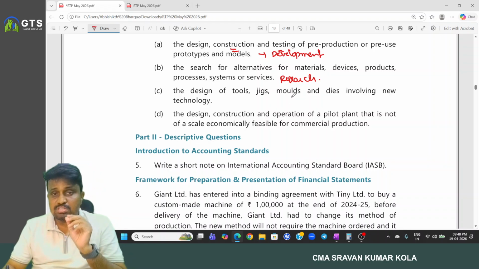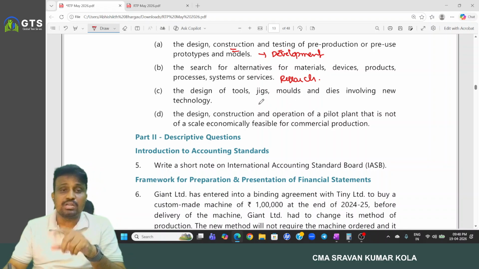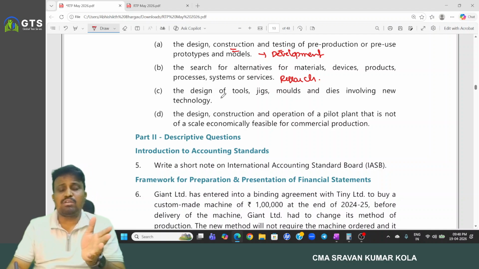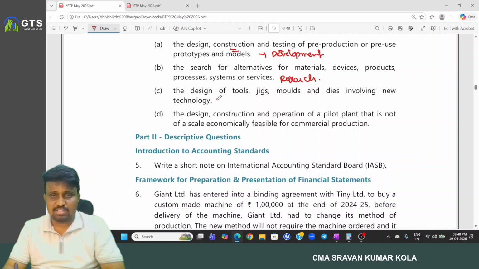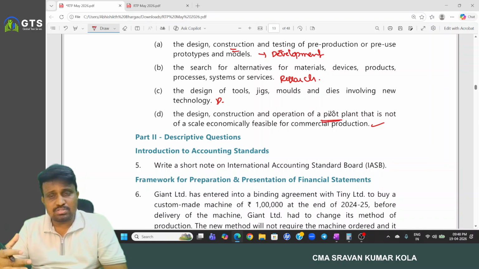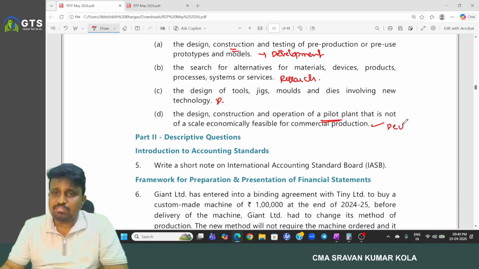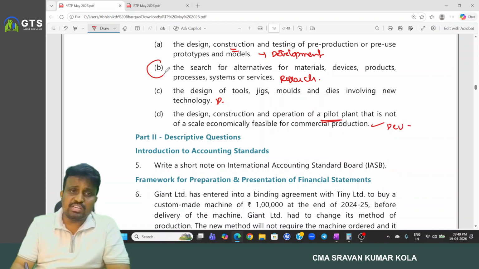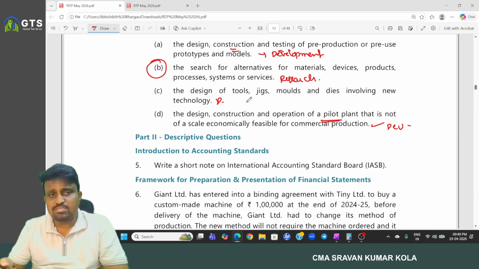The design of tools, jigs, molds, dies involving new technology is also part of the construction activities of the development phase. And the design, construction and operation of a pilot plant that is not of a scale economically feasible for commercial production: the plant was already completed, so this is also considered a part of the development phase. And here we need the example for research. So the option is B.